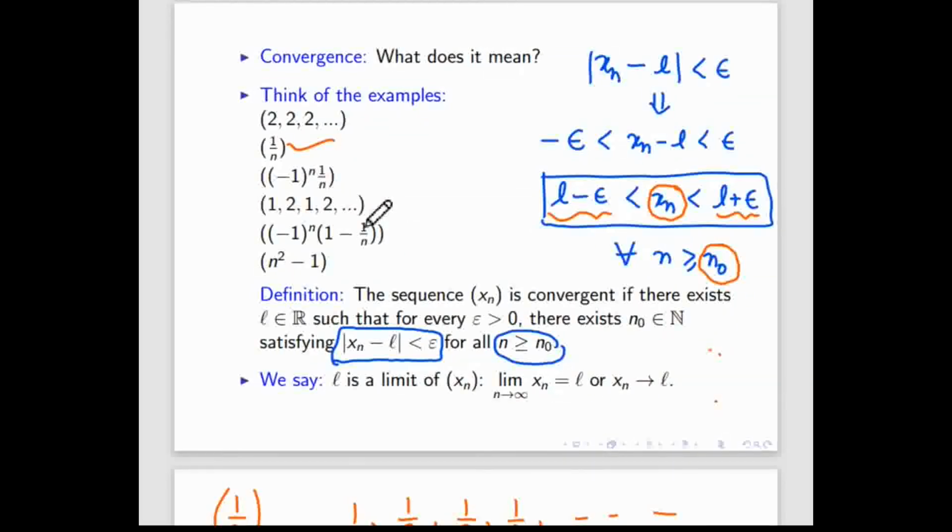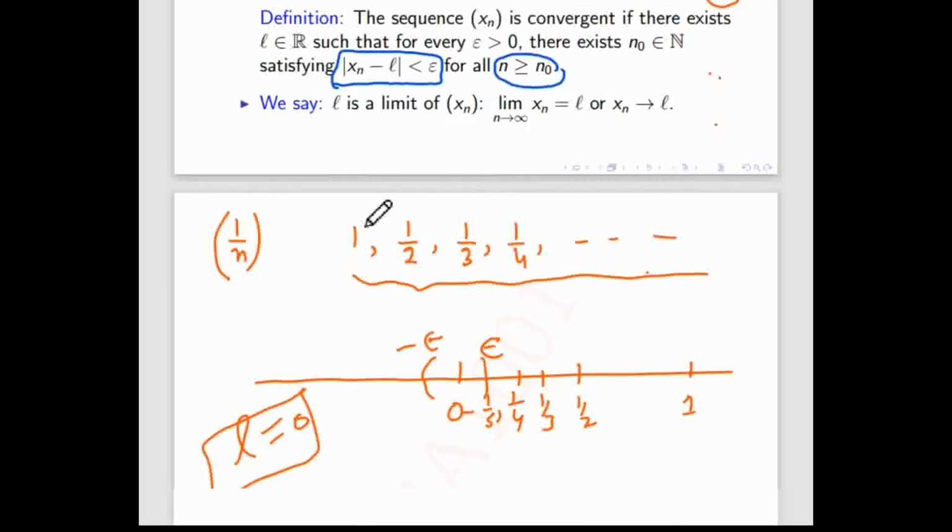1, 2, 1, 2, what will be the limit? Because for the definition we need L, so I will do it here. So the sequence is 1, 2, 1, 2, 1, 2 and so on. Sir, is that not divergent? Yeah, it is divergent actually. Yes, it is divergent. See, here we are not able to find any L where it will go.